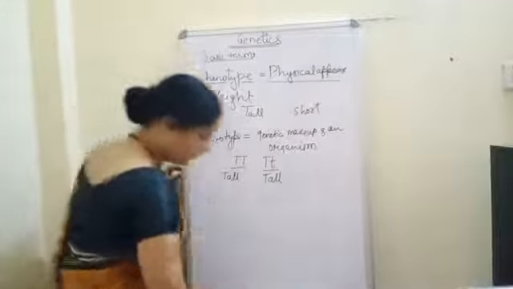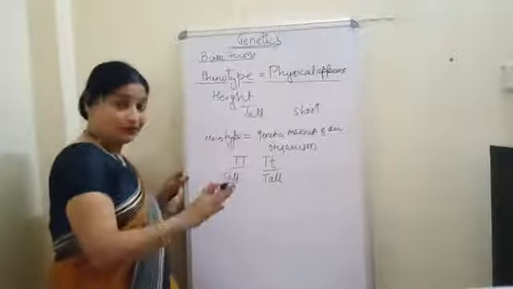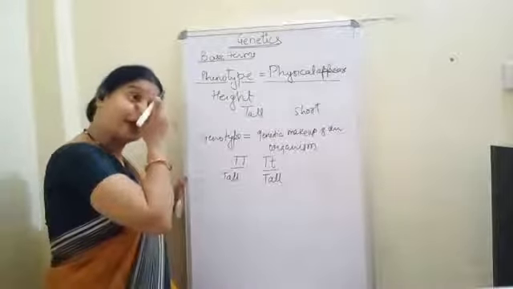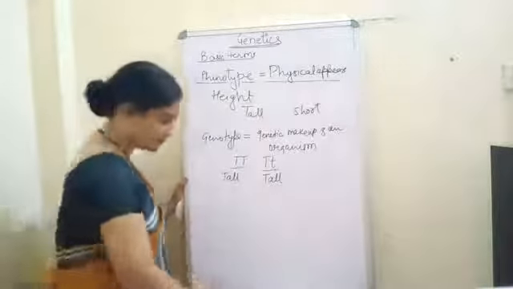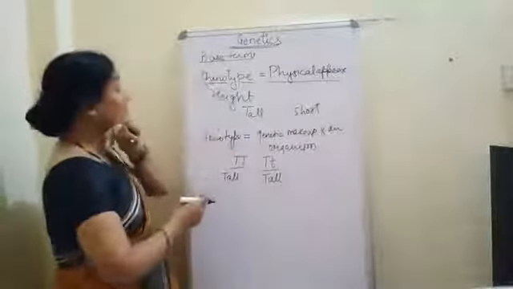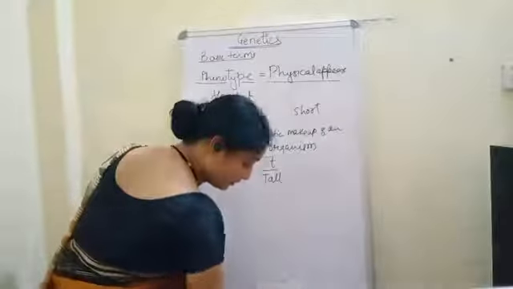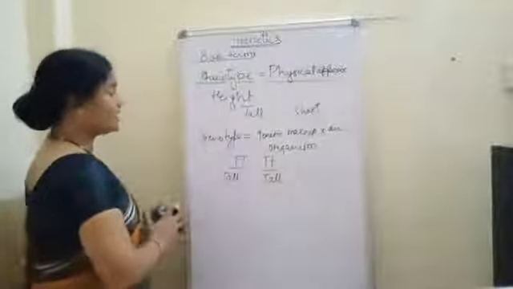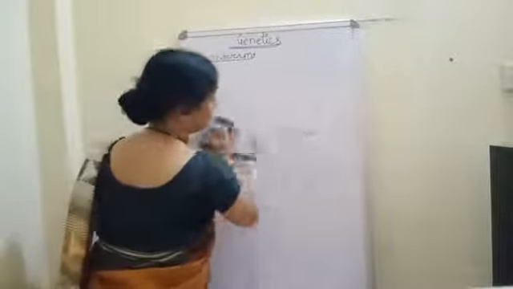Clear? Now the genotype ratio is always 1:2:1 in case of monohybrid, and the phenotype ratio will be 3:1 in case of monohybrid. Okay, this is all about phenotype and genotype. Now see, what is the next term in your book? Homozygous, heterozygous, phenotype, genotype. Okay, F1 generation, F2 generation and F3 generation.